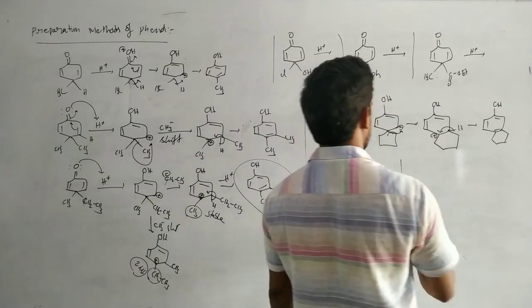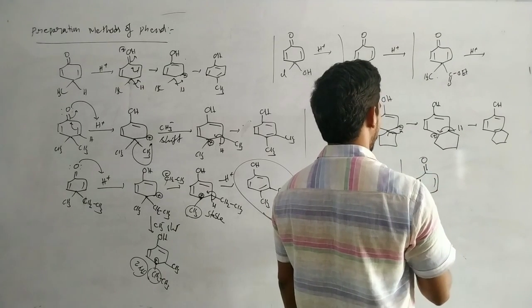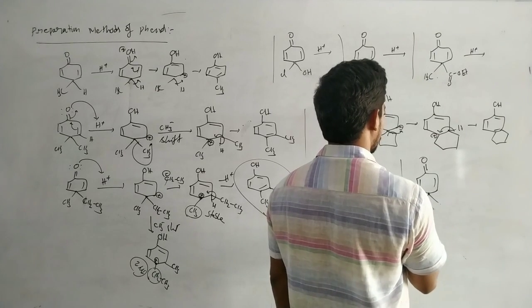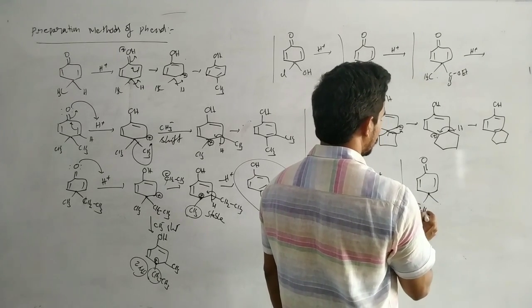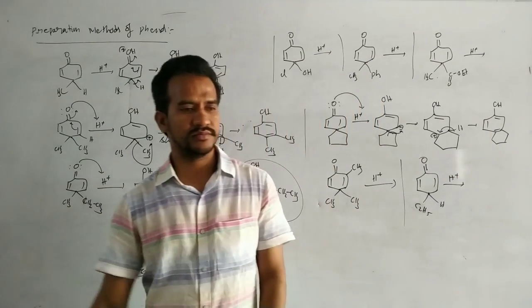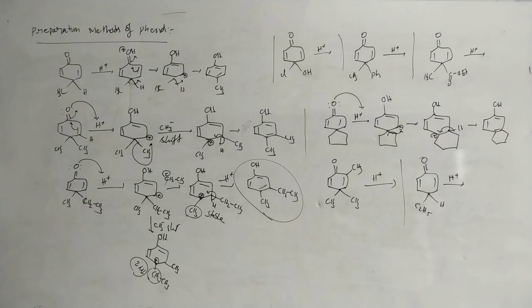Now suppose next, double bond O. Sorry, this is ethyl, C2H5, and H plus. So write down the dienone phenol rearrangement.